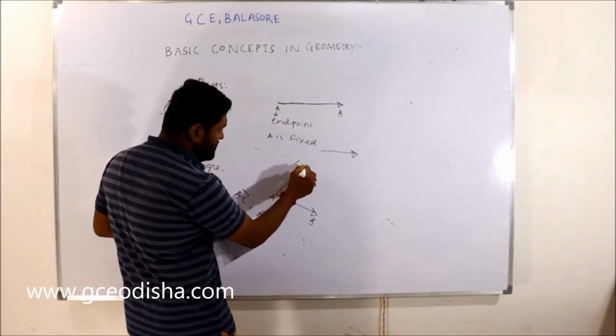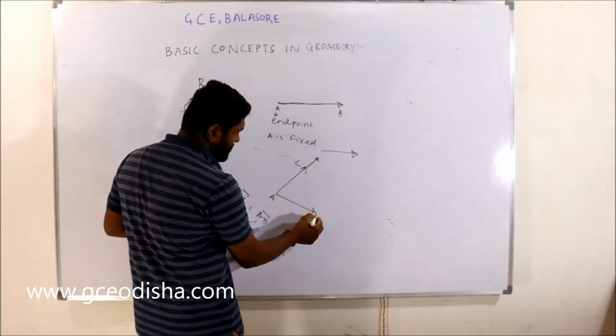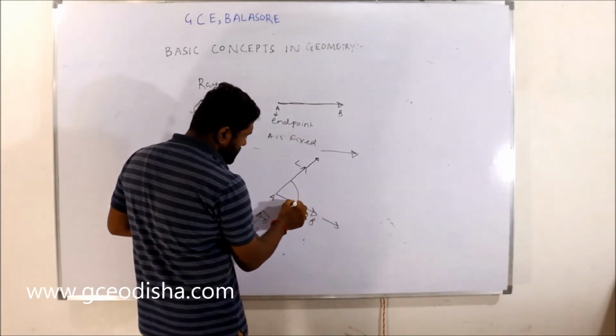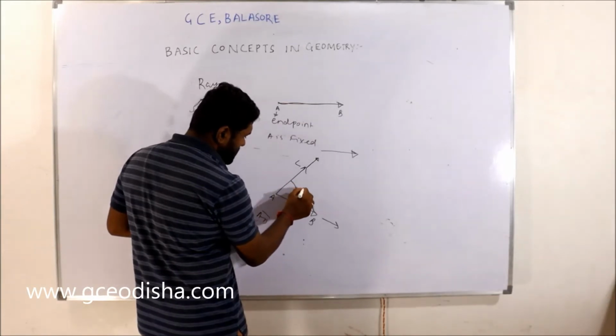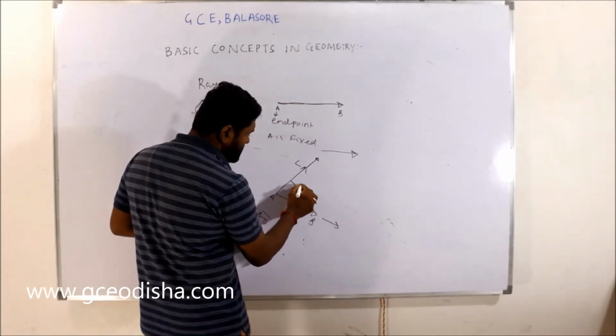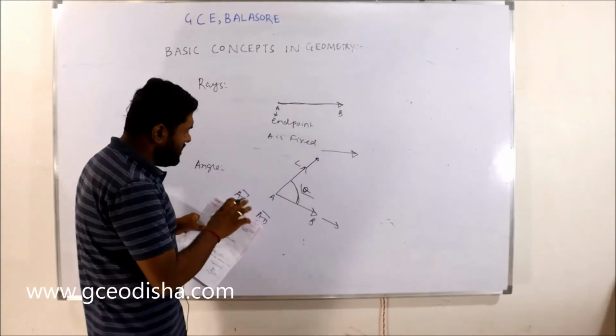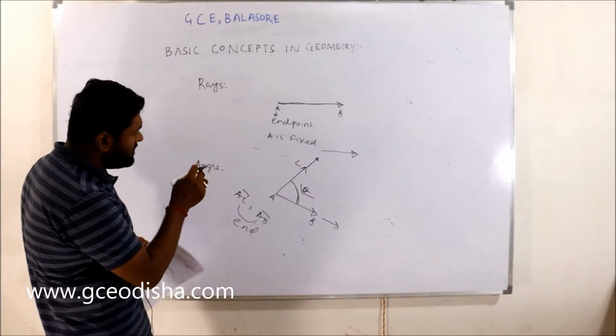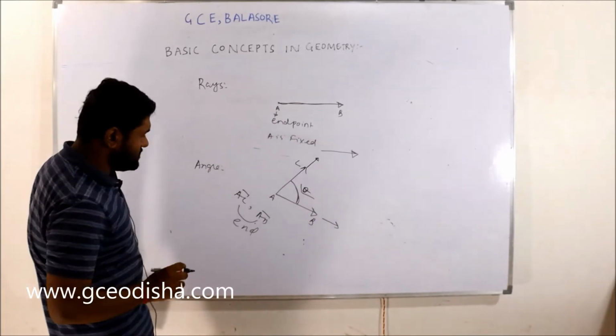The C direction tends to infinity, and the B direction also tends to infinity, so there must be an angle, like theta, between the two rays meeting at a single common end point.